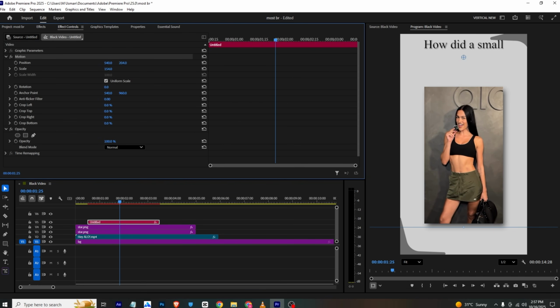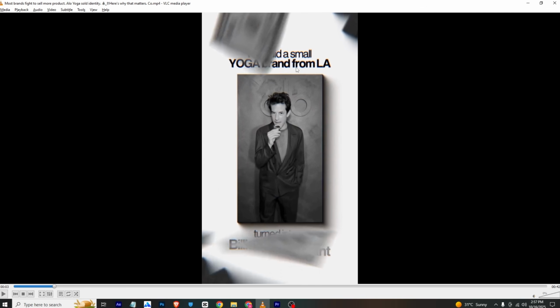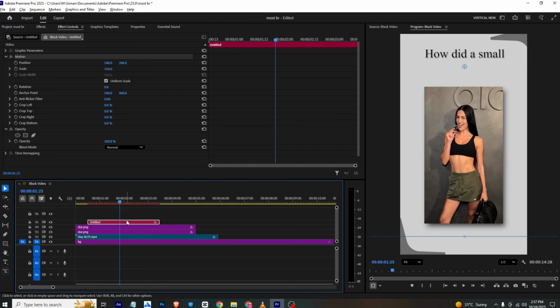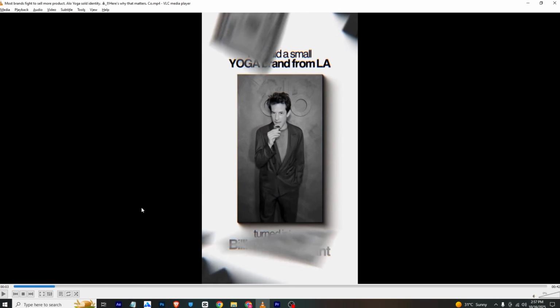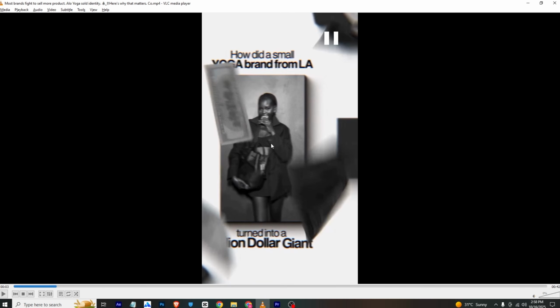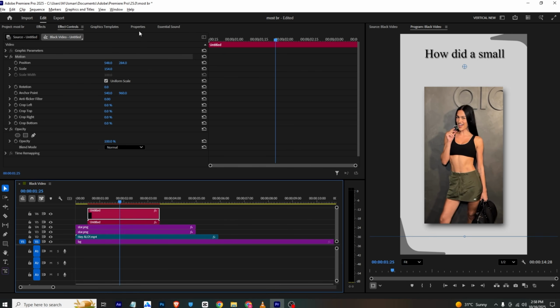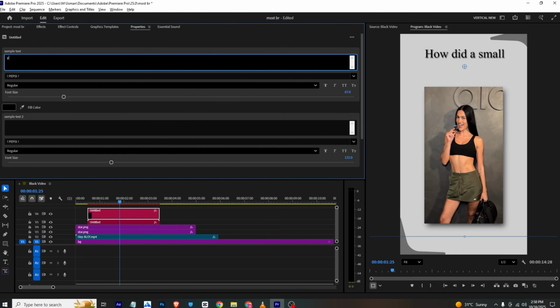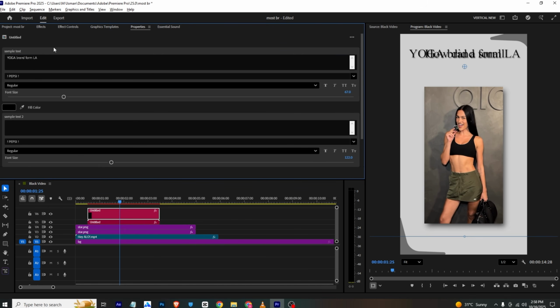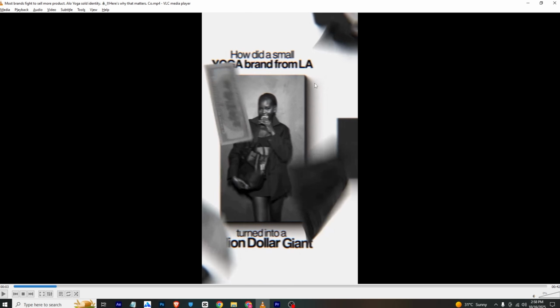So I can just relocate it to something like here, and you can change the font. I will make sure to type in, make a copy of it, and here: yoga brand from LA. So we will just change it to their text, yoga. Yoga is capital, so I will make sure it is capital, and it will be like this: yoga brand from LA.